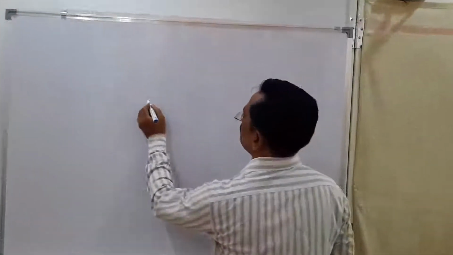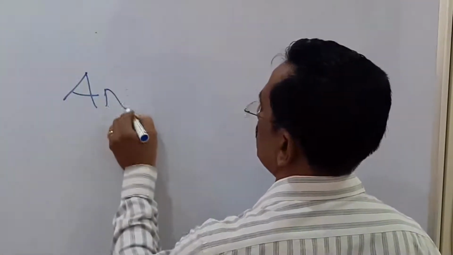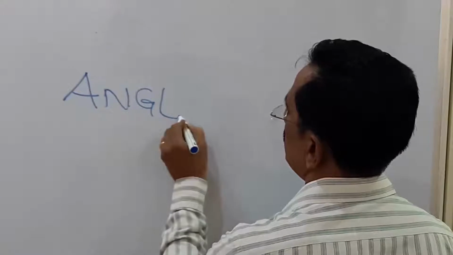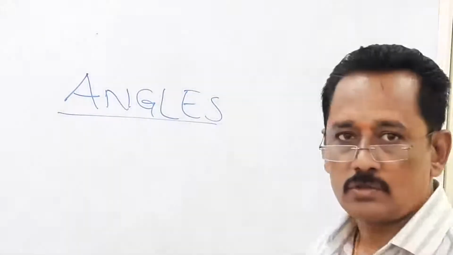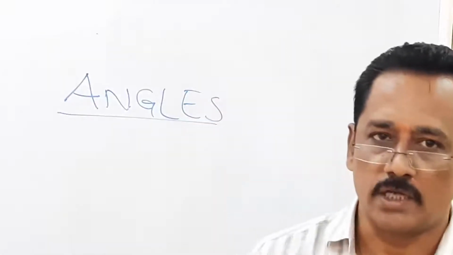If you have already guessed it, it is okay. If you are unable to guess it, even then it is okay, not a problem. So what I am going to discuss today in this video is about angles. We are going to discuss angles today.